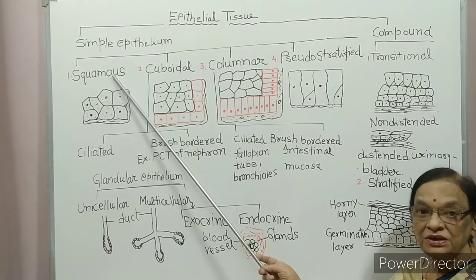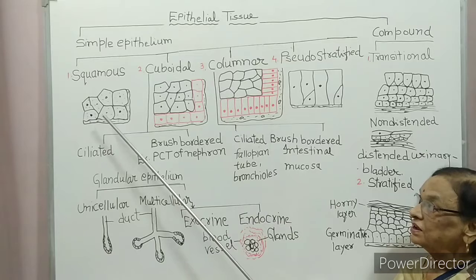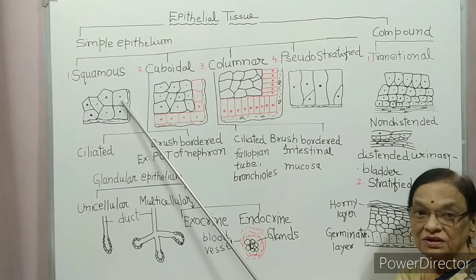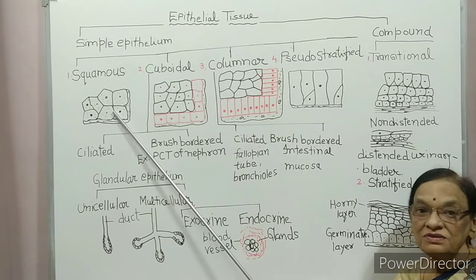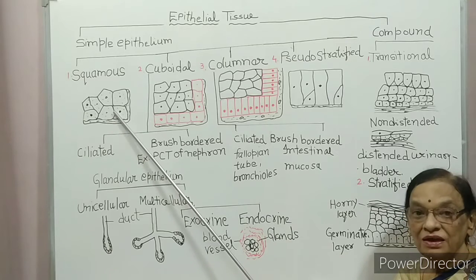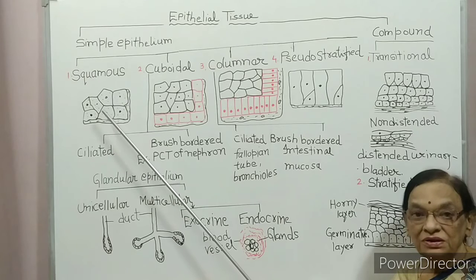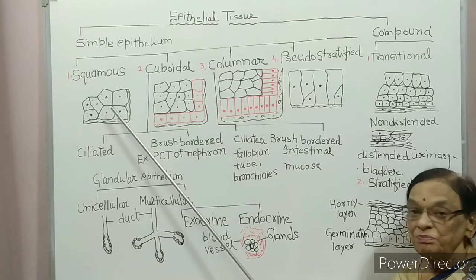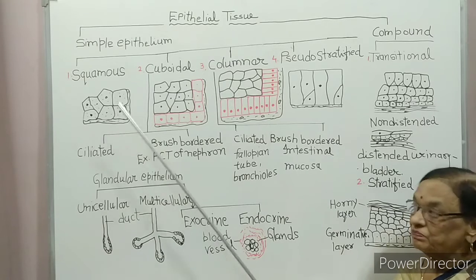This squamous epithelium has cells compactly arranged, one layered. All simple epithelium have a single layer of cells. Don't say they are multicellular, though they look multicellular, but it is like tiles on the floor. Tiles have only a single layer. So squamous epithelium cells are arranged like tiles on a floor, compactly arranged, uninucleate, having cytoplasm.